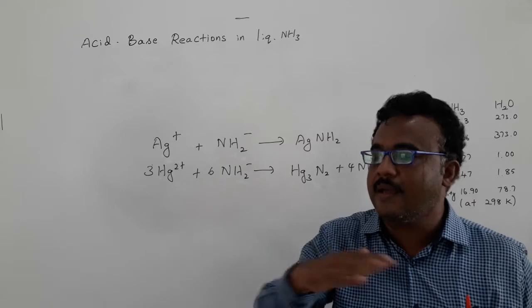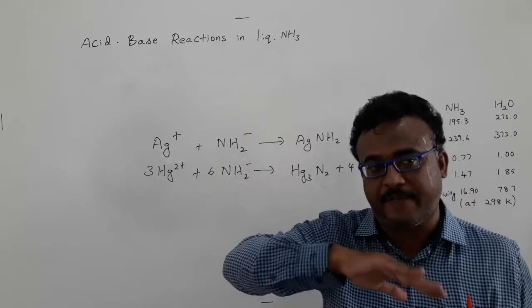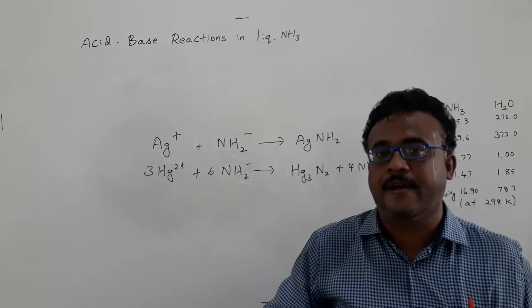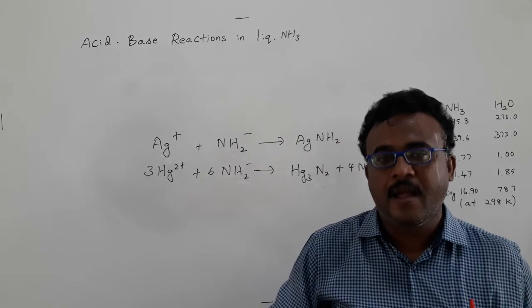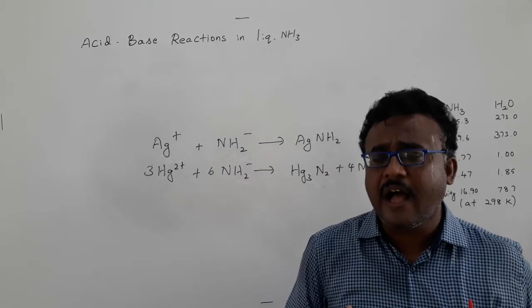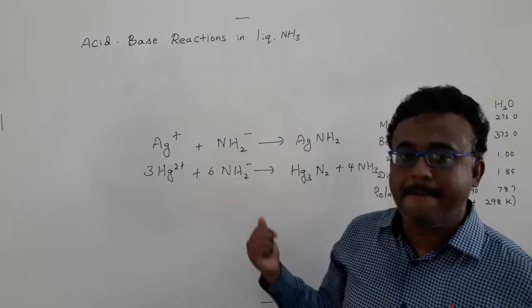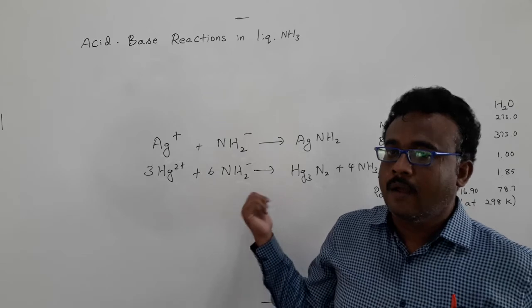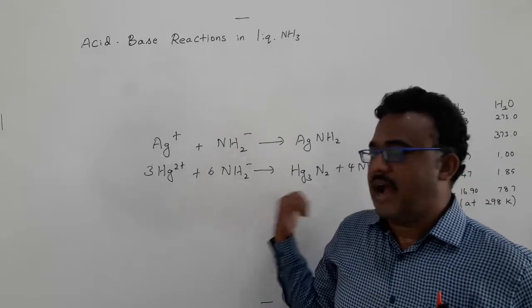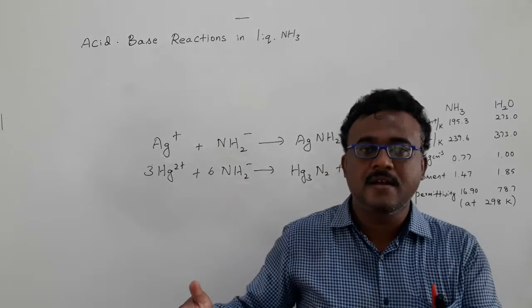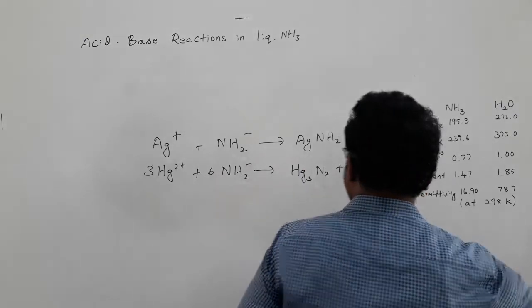This is similar to the hydroxide to oxide conversion in aqueous systems. It's a parallel reaction between water and ammonia systems.